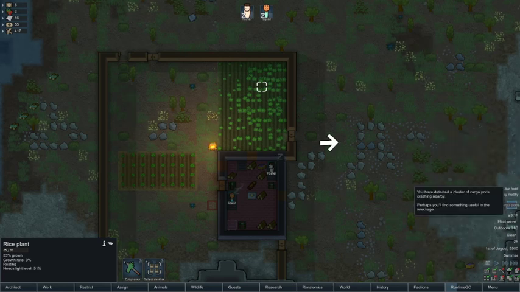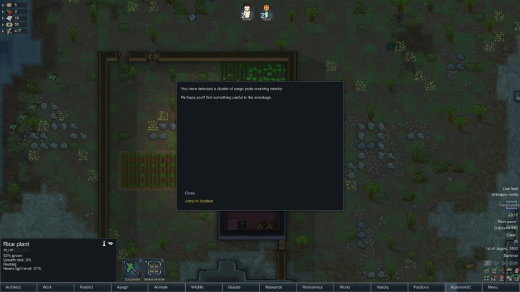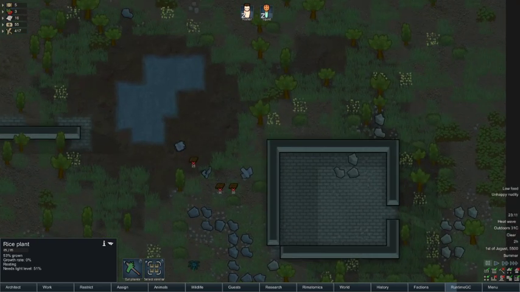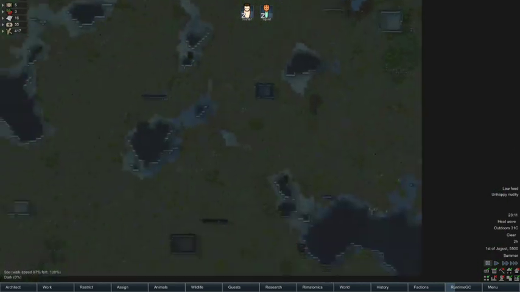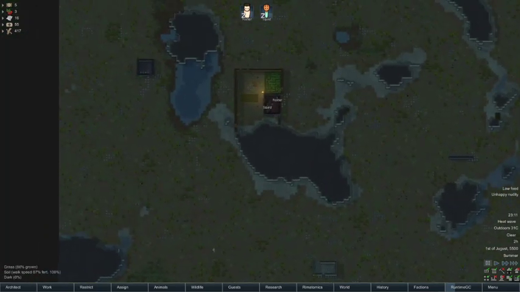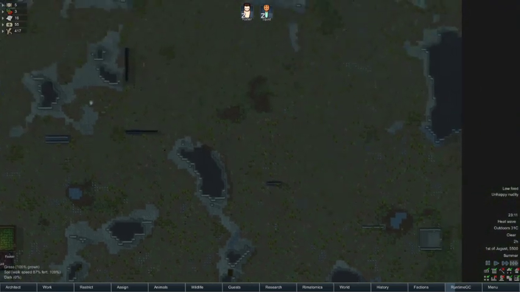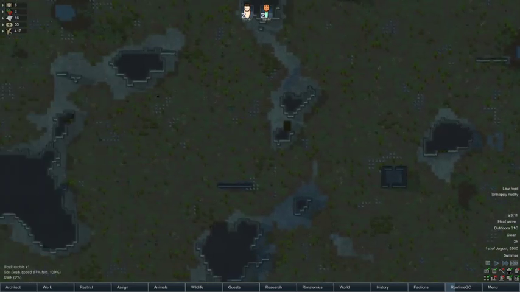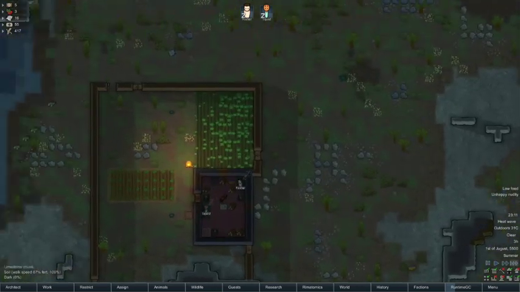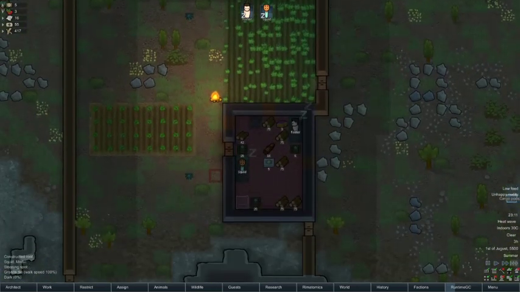Right, we've got a cargo pod drop too. Remember, we got the herbal medicine last time. Chocolate, right? This is actually going to be very good. It's very far away, but it will give us a mood buff, and that's the most important thing. Right, so it's 31 degrees outdoors already. They're going to start getting sweaty.